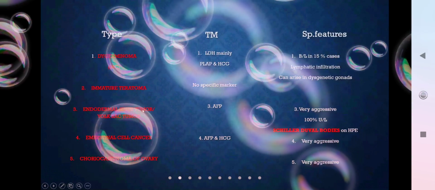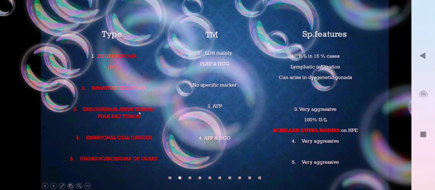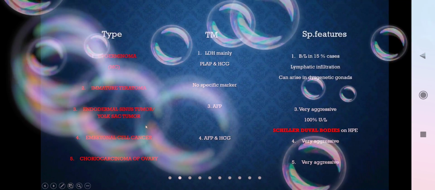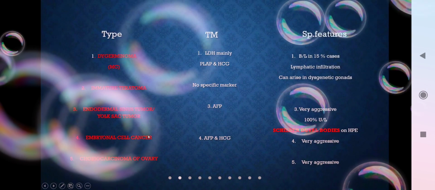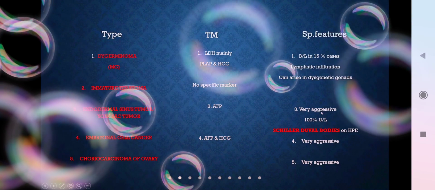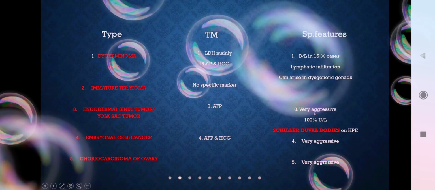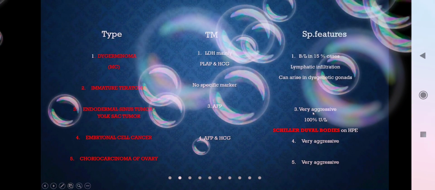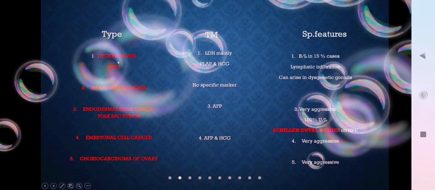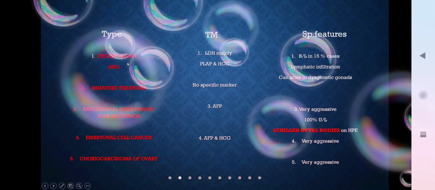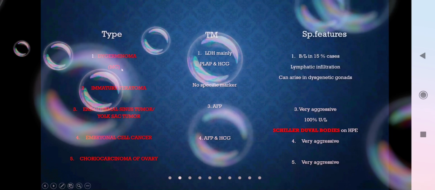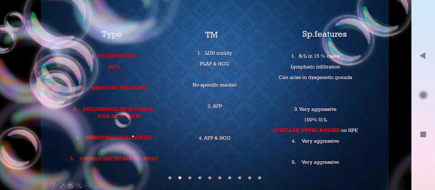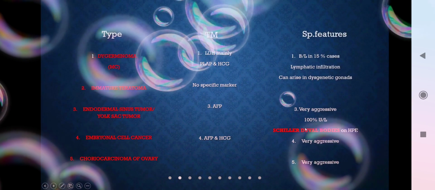If you take the last three varieties, that is endodermal sinus tumor, embryonal cell carcinoma, and choriocarcinoma of the ovary, all three have a very bad prognosis. The worst prognosis, and they are very, very aggressive. The growth is very fast, they go into fourth stage very fast, and the prognosis is very bad. Among all these, the good prognosis is for the dysgerminoma. Dysgerminoma is the most common variety and also has a better prognosis, while the last varieties like endodermal sinus tumor have a worse prognosis.